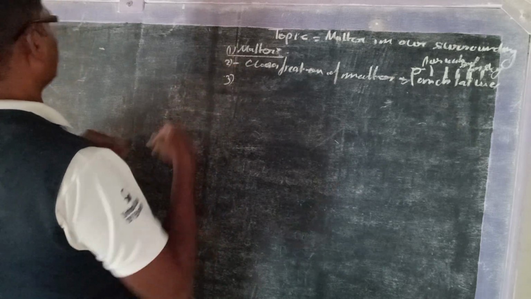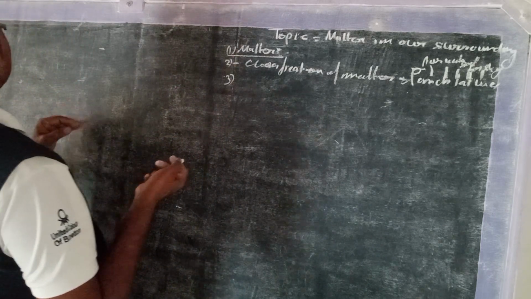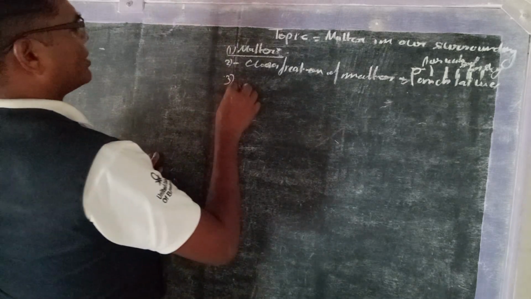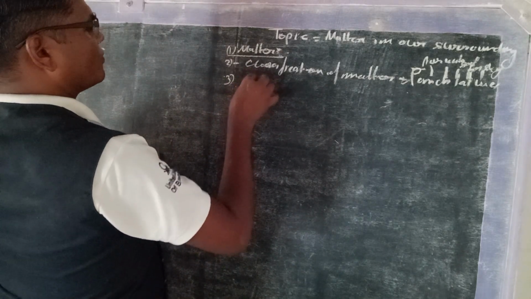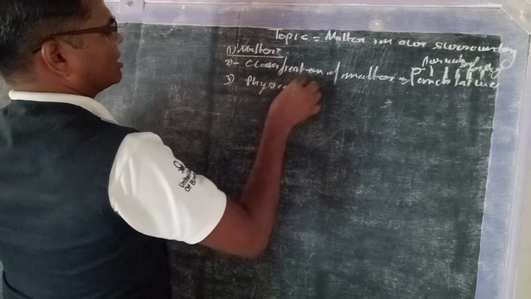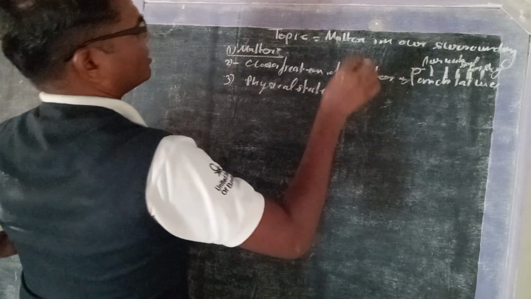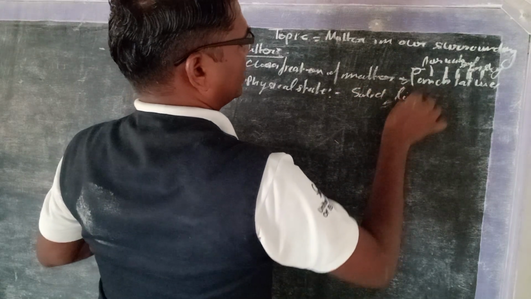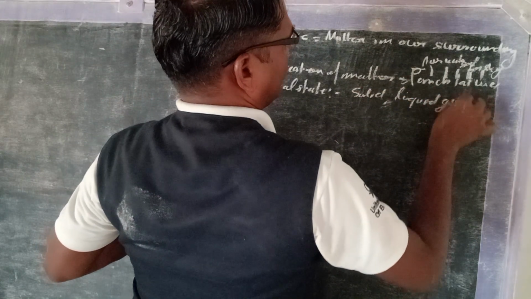Third, classifications of matter by physical states and chemical nature. On the basis of physical state, we know solid, liquid, and gas.